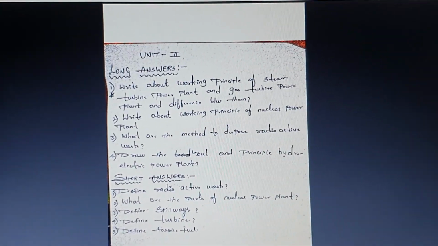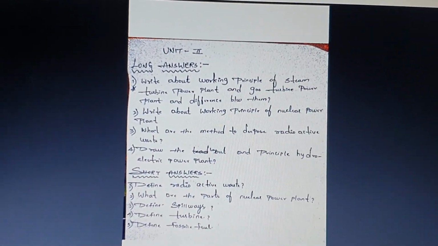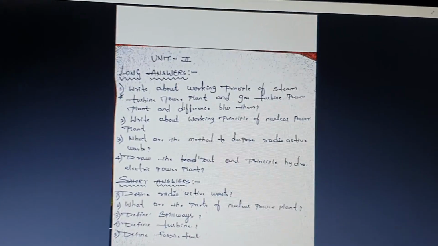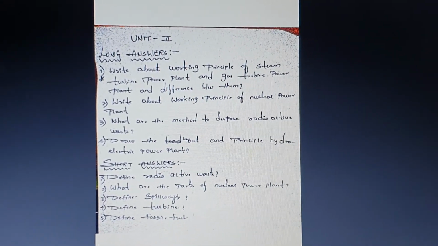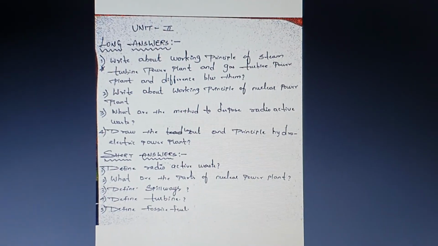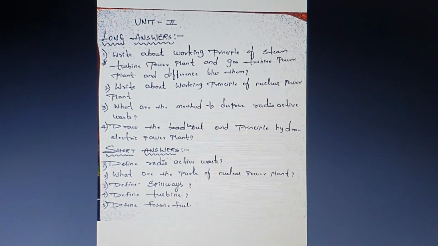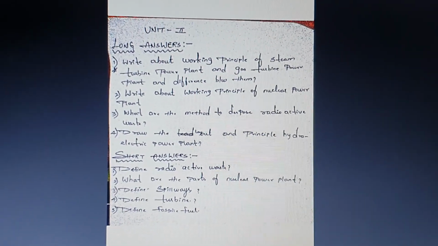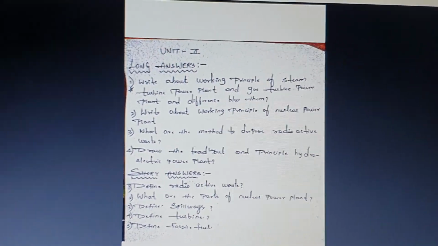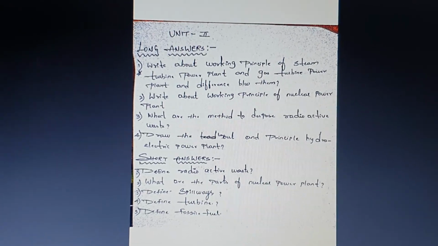The next is about the important questions from unit 2. Here you can see the steam turbine power plant and the gas turbine power plant, nuclear power plant, hydroelectric power plant, which we have discussed just now in this video. So what is the difference between the steam and the gas turbine power plant?